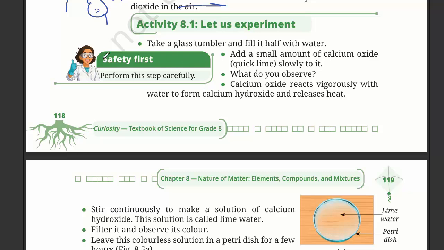So we need to perform these steps carefully. Take a glass tumbler and fill it half with water. We have filled it with water. Add a small amount of calcium oxide slowly to it. So we add some calcium oxide, quick lime, to it. What do you observe? It reacts vigorously with the water to form calcium hydroxide, and it also releases heat. We will feel some heat there.